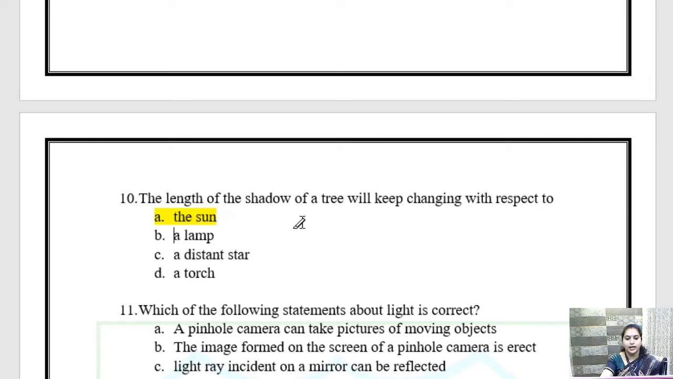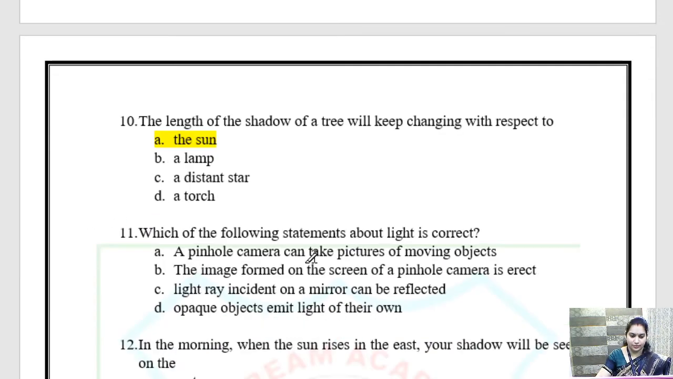Okay, so the length of shadow of tree will keep changing with respect to the sun. A lamp will do nothing, the light of a star is not strong enough to reach the tree, and we can see the stars only at a distance, and a torch can do nothing for the tree because the size of tree is very big. So the answer is the sun.